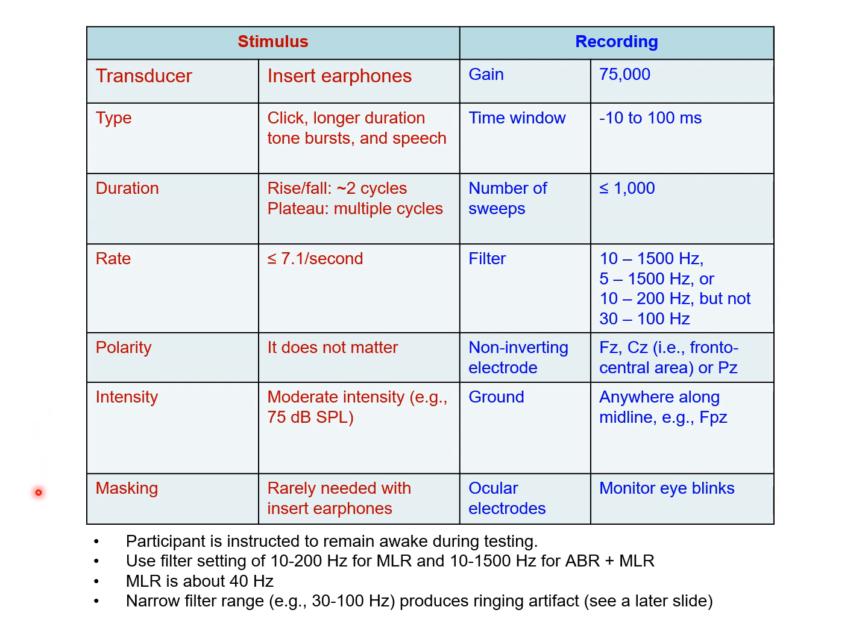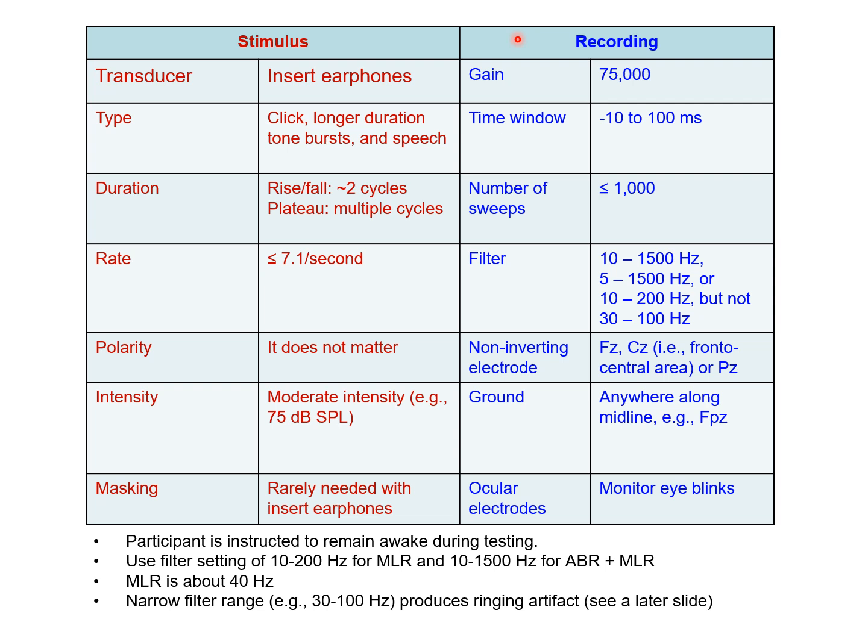Masking noise to the non-test ear usually is not necessary, especially when insert earphones are used. For the recording parameters, we set the gain to 75,000.